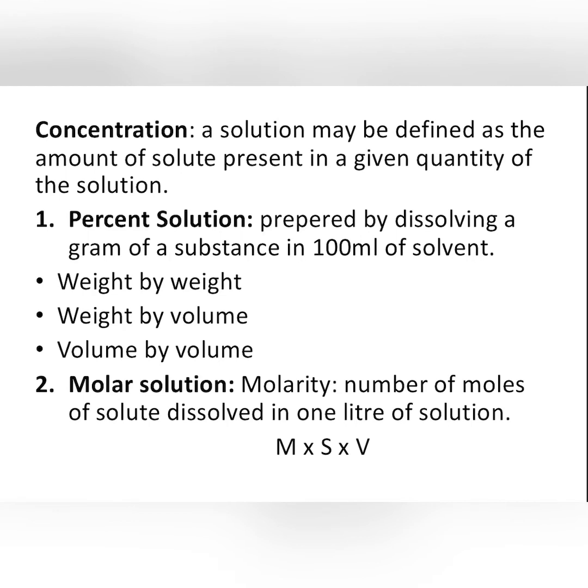Volume by volume is the volume of solute dissolved in 100 ml of a solution. For example, 30% volume by volume solution contains 30 ml of solute dissolved in 100 ml volume of a solution.